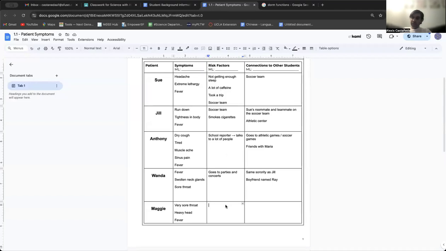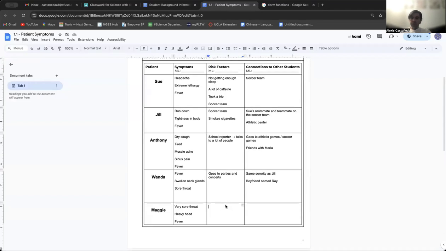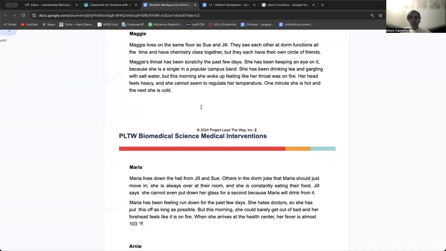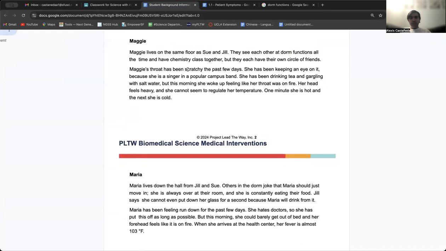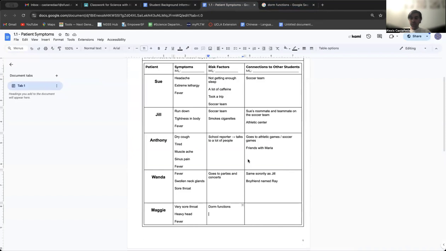So one thing that can make her more likely to get sick is that she goes to a lot of dorm functions. That means she's interacting with a lot of people, and if one of them is sick, that means she could have gotten sick from that. What else? She is a singer in a popular campus band. A band is a group of people who play instruments or sing together. So that means she's been going to concerts.